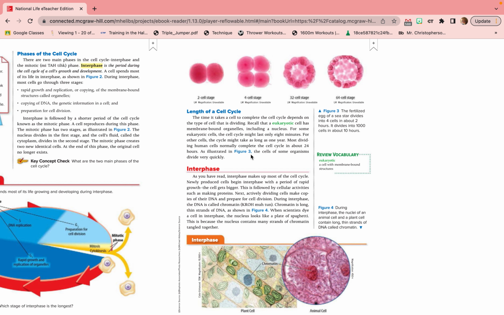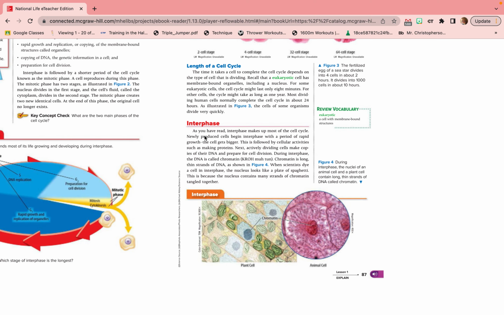As illustrated in Figure 3, the cells of some organisms divide very quickly. So Figure 3 up here, it says the fertilized egg of a sea star divides into 4 cells in about 2 hours. It divides into 1,000 cells in about 10 hours.